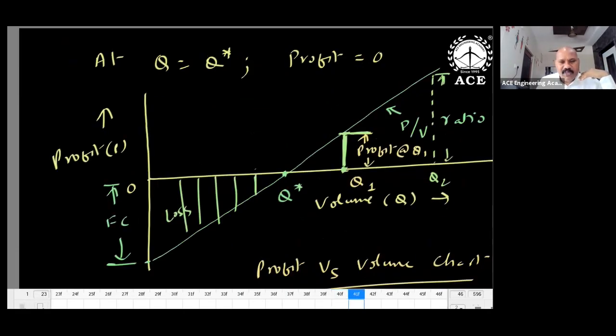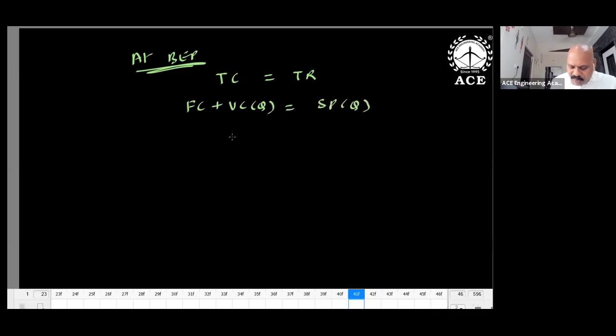Okay, what is P by V ratio? First, I need to tell this. P by V ratio is important. There are two formulas in this. Again, I'm repeating. At a break-even point, total cost is equal to total revenue. FC plus VC into Q is equal to SP into Q. So Q is equal to FC divided by SP minus VC. Okay, this is actually Q star, the break-even value.